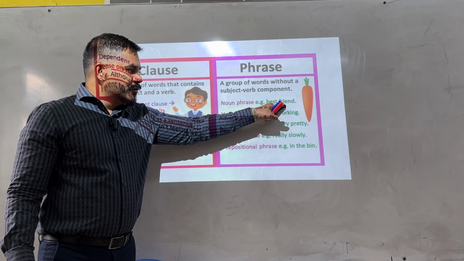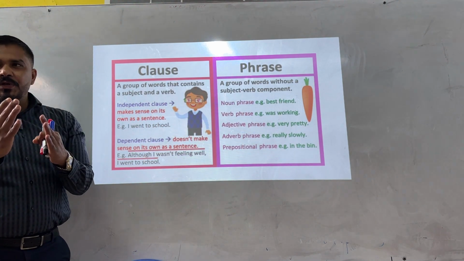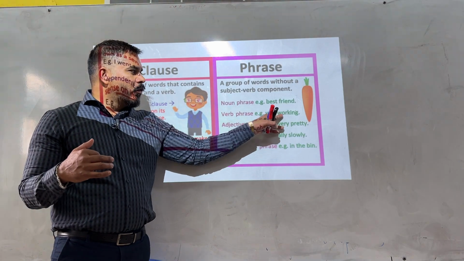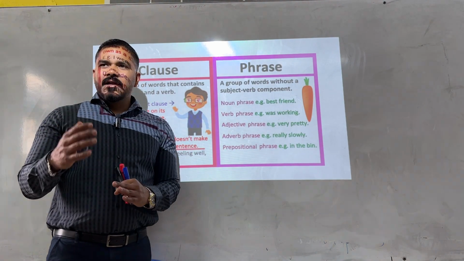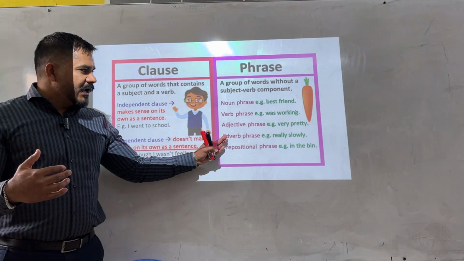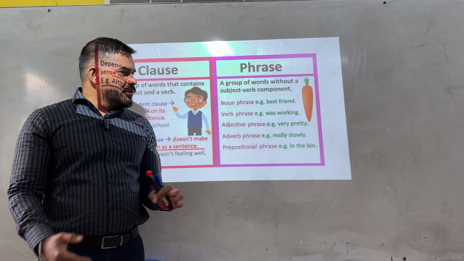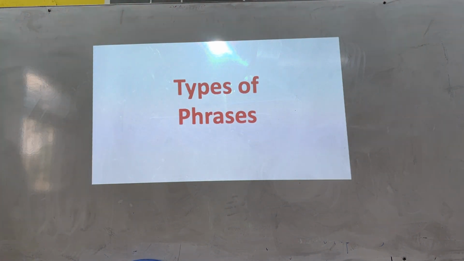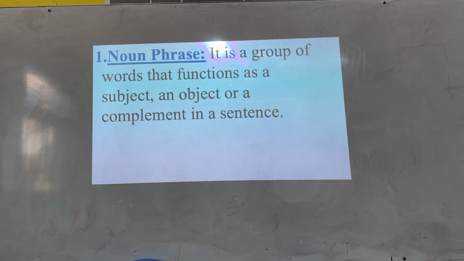For example, if you say best friend, usually it is used as a noun phrase. A verb phrase has only verbs like was, working. An adjective phrase functions like an adjective. An adverb phrase functions like an adverb. And a preposition phrase begins with a preposition. Let's discuss them in detail, the types of phrases.